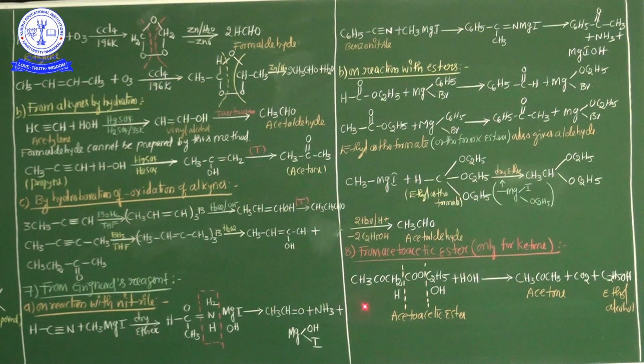Now see here, this compound is acetoacetic ester, CH3COCH2COOR. Treated with water, acetone is formed, a ketone group, only for ketone. This preparation method only prepares ketones. Here acetone, and additionally ethyl alcohol is formed.